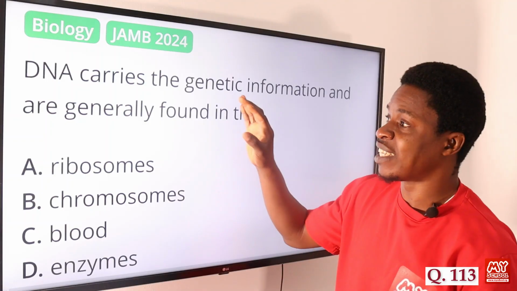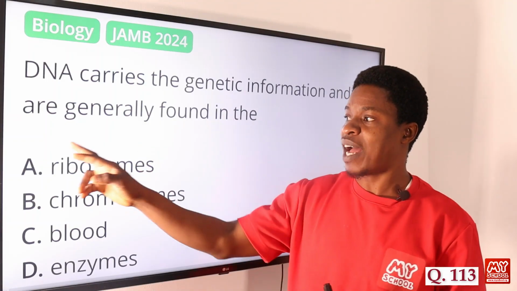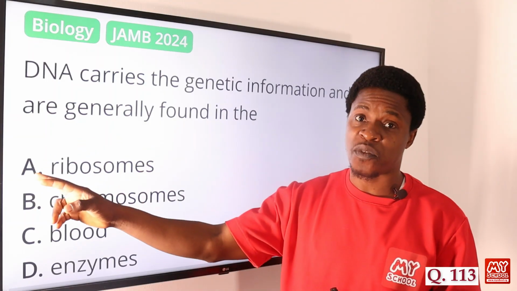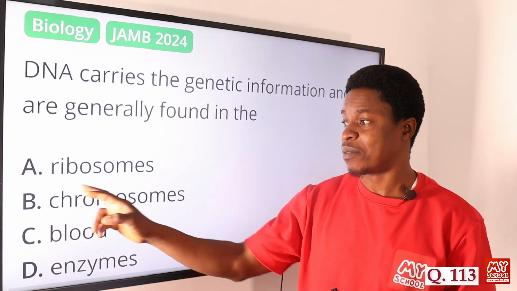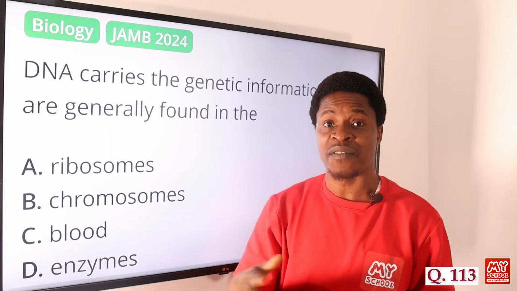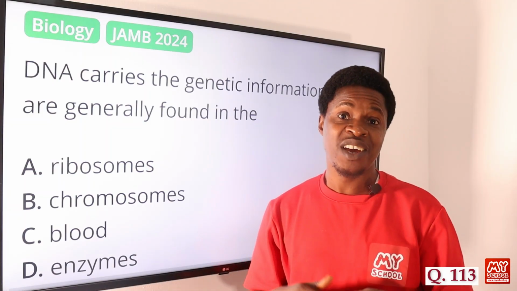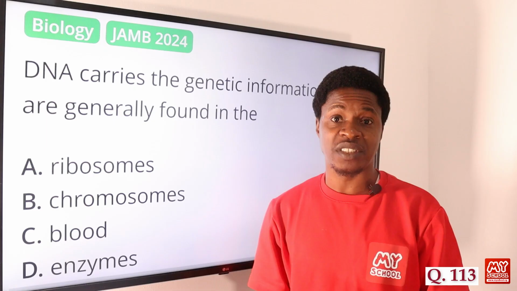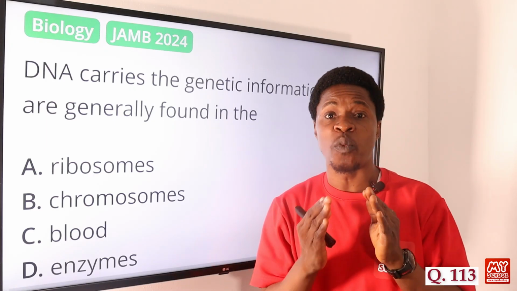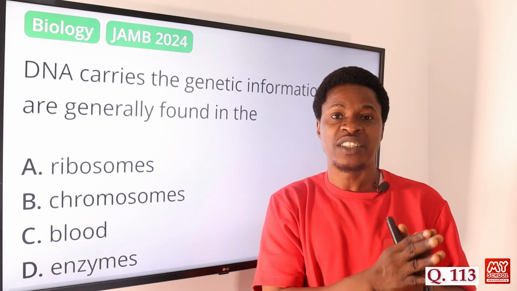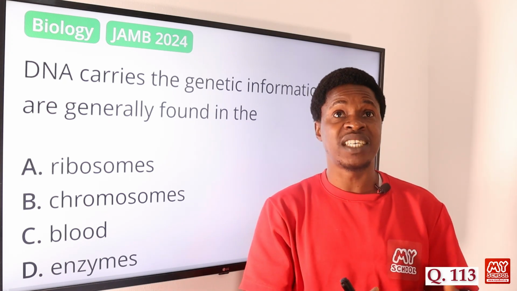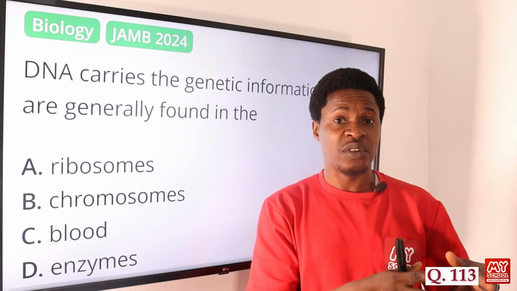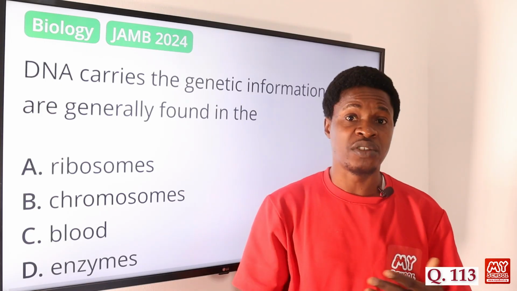So they are generally found not in ribosomes. Ribosomes, don't forget, are the site for protein synthesis. The chromosomes are what is supposed to be. Just like we said, in humans we have about 23 pairs of chromosomes. Out of the 23 pairs, 22 pairs are responsible for mitotic cell division, that's mitosis, for the somatic cell formation, the body cells formation, the cell growth.